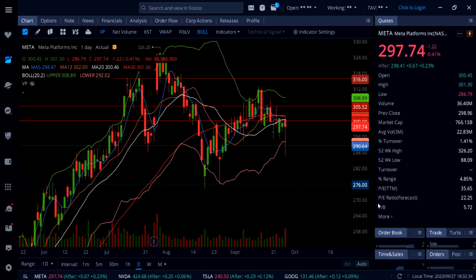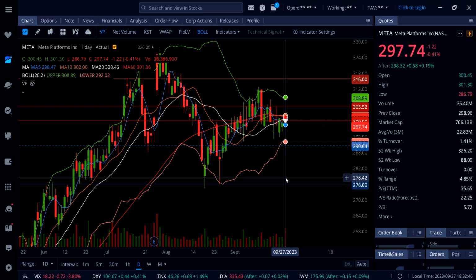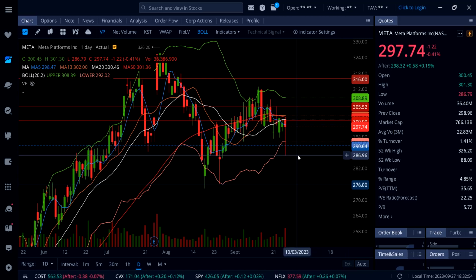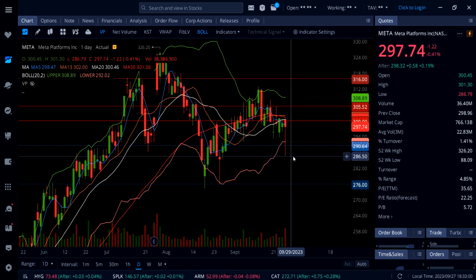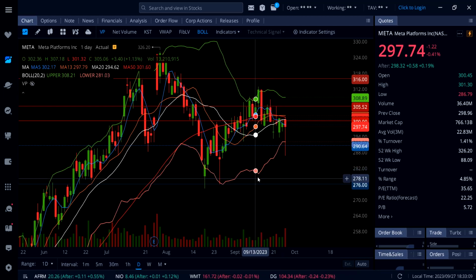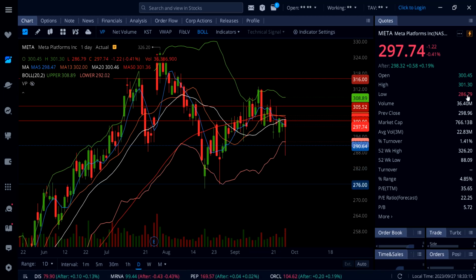On Meta, it's down 0.41%, and look at this dip buying opportunity, guys. I mean, this thing going under 290. I think they had an event today, and that is where Meta sold off. But unfortunately, this is the only time I'm looking at it today that Meta actually came down to 286. If I saw that today, that could have been a big moneymaker right here on Meta, because I would buy this dip right here. It was getting far too overextended to the downside, and I talked about it last night. It cannot go under and stay under 290, especially with the Bollinger Band sitting at 292. A big mega cap like Meta cannot stay down here at 286.